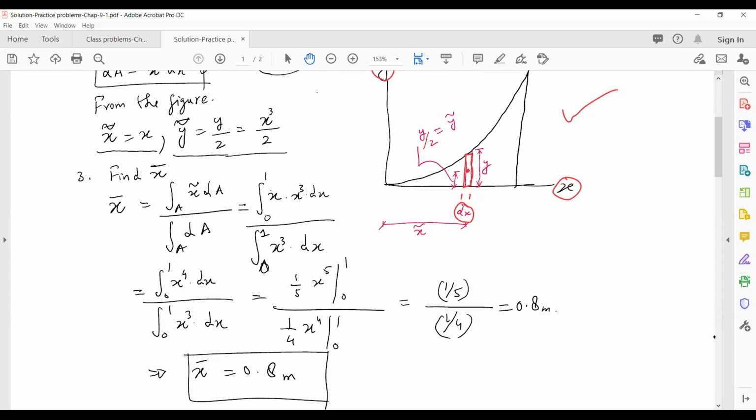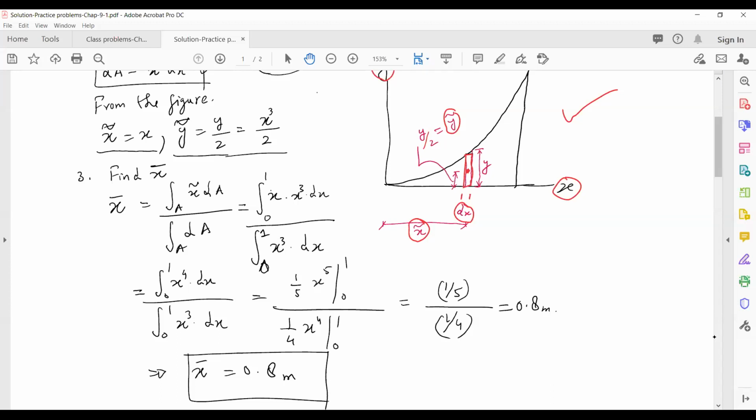Let's say this is x bar of the strip, and this is y bar of the strip. So the centroid of this strip is at a distance of x bar and y bar from the origin along the x and y axes. All right, so we know this.